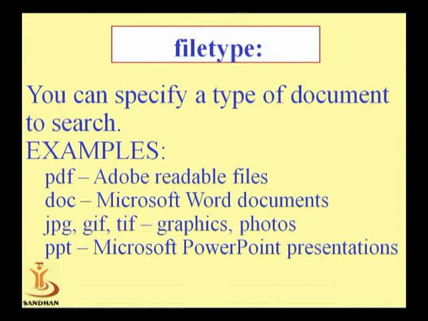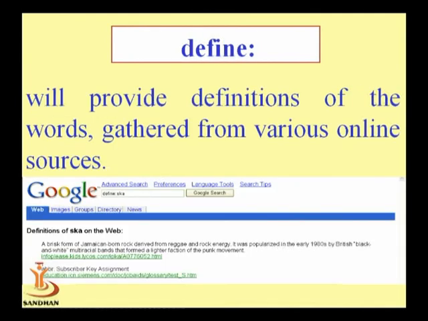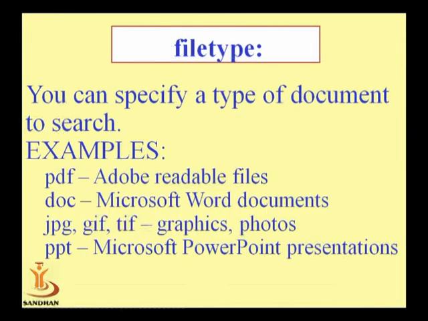Same as we can search specific pictures like JPG, GIF, TIF, meaning graphics and photos. We can also search through the file type, like PPT, Microsoft PowerPoint presentation. Using the file type command, you can search for a specific document on Google by giving the specific extension with which we find the document.